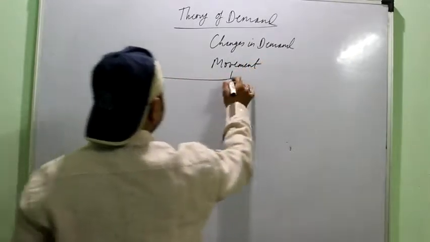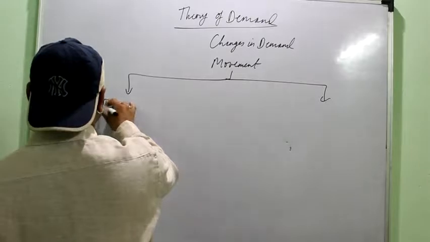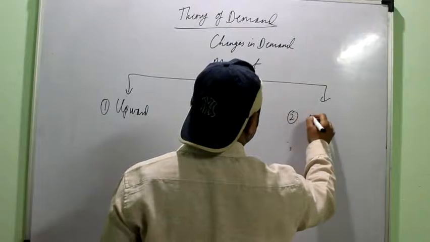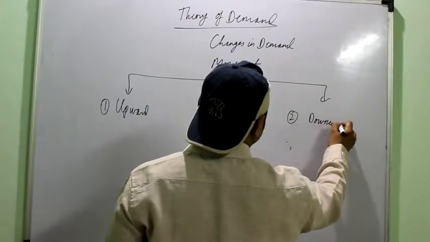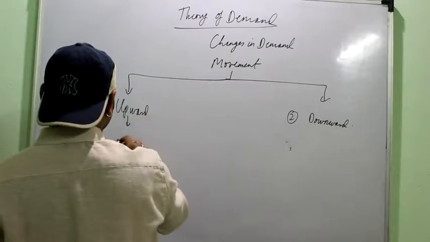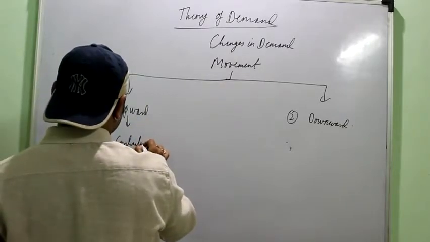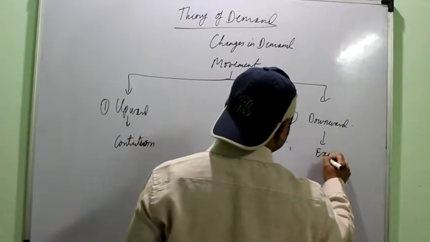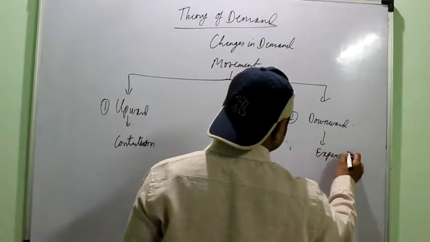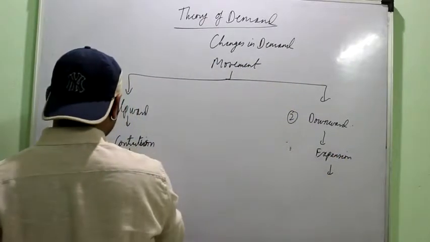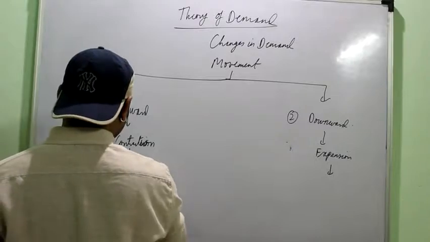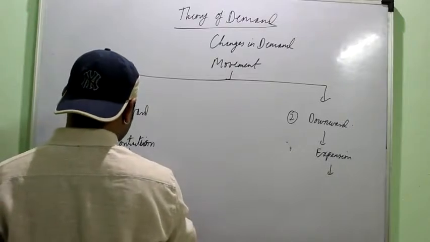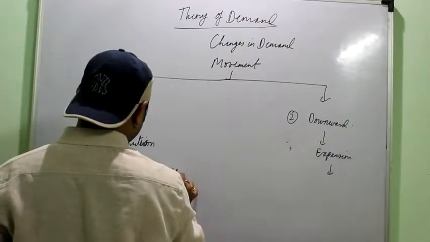Again, there can be two types of movements: upward and downward, or contraction and expansion, or I can call it, sorry, this would be known as decrease in quantity demanded.